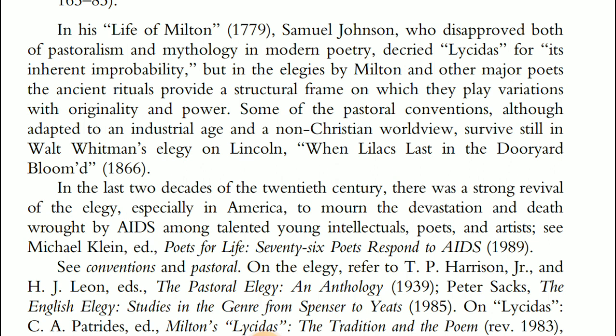He is saying he disapproved of both pastoralism and mythology in modern poetry. He is saying that if someone is a modern poet, he should stop using the old mythological and pastoral elements in his poem. But in Lycidas we see that there were very much pastoral and old elements. So he is asking why, if Milton is writing in the modern sense, he is using that mythology and pastoralism. So Samuel Johnson disapproves of both pastoralism and mythology.